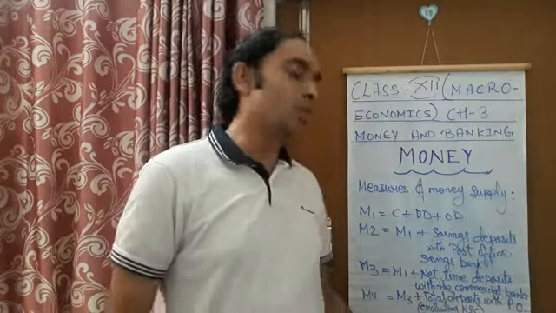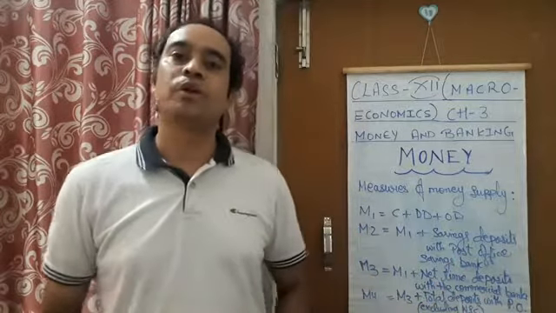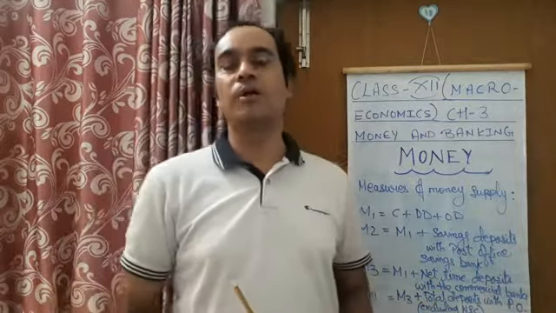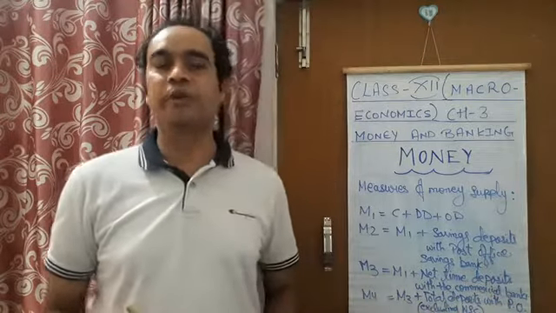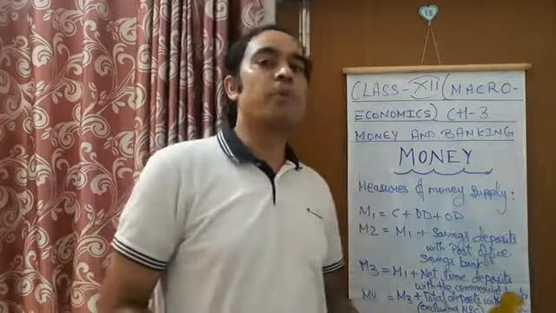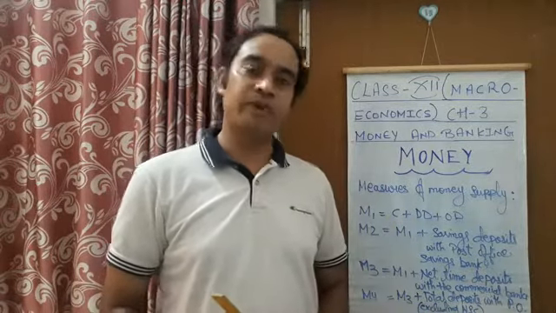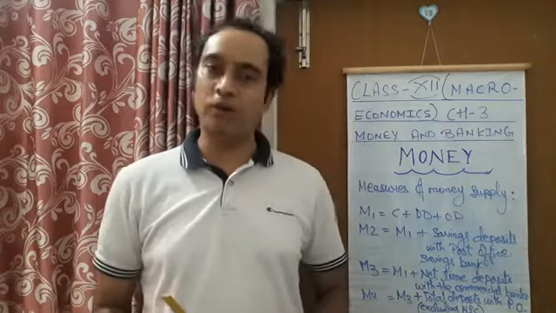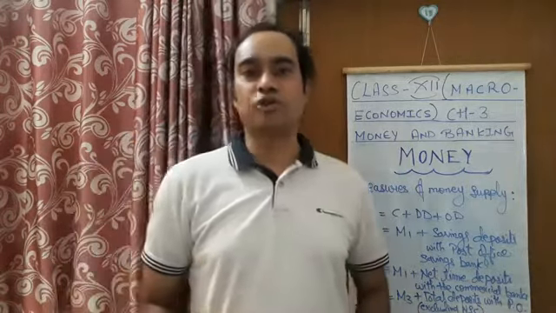It takes into account total deposits, which is also a very good amount, held with the post office. So that total amount added to M3 makes M4 money supply. This is the fourth and least liquid measure of money supply presented by the Reserve Bank of India. So here you can see 4 different measures of money supply.